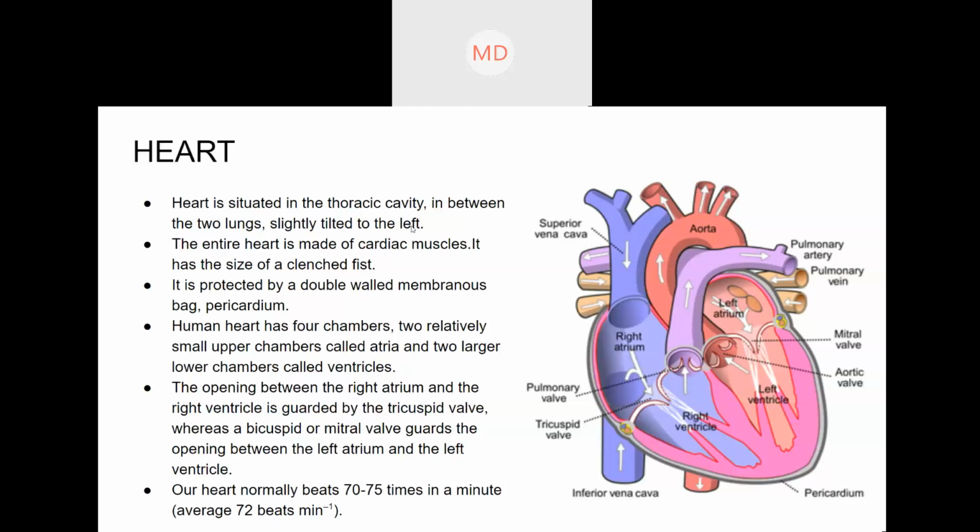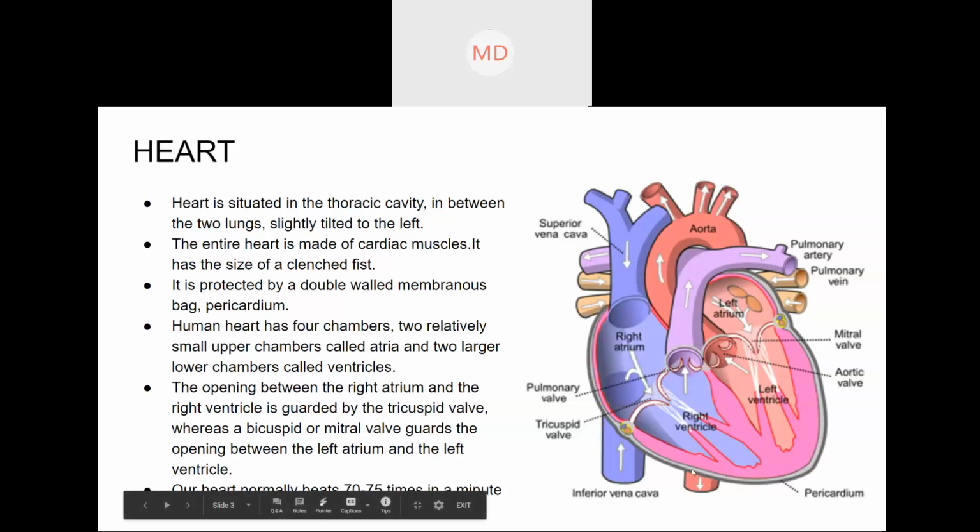And the first point is that the heart is tilted to the left. All of you know the heart is a little bit to the left, not in the right, not in the middle. It is a little bit towards the left. All of you know that. Now let's come to the structure.